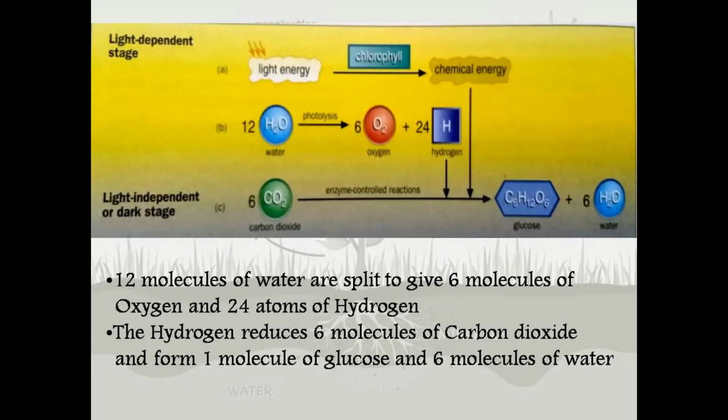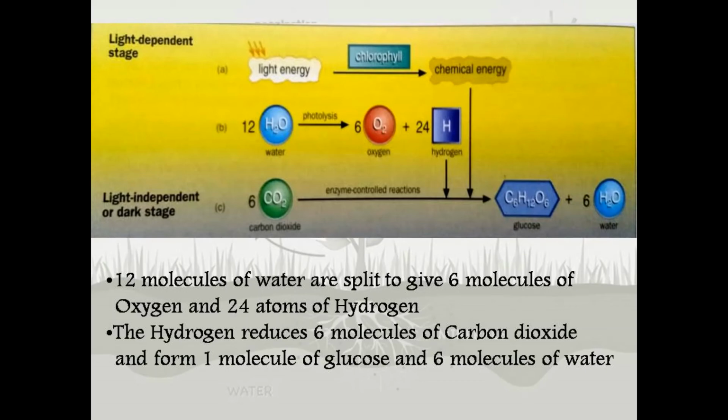Here you can see the light dependent and independent stages in the form of chemical equations. In the light dependent stage, you can see two events taking place. In event A, light energy is coming, which is absorbed by the chlorophyll and then converted into chemical energy. In event B, water molecules that were previously absorbed from the roots of the plant are split into oxygen and hydrogen molecules by the process of photolysis. As the name suggests, photo means light, lysis means breakdown. It means the water molecule is broken down in the presence of light.